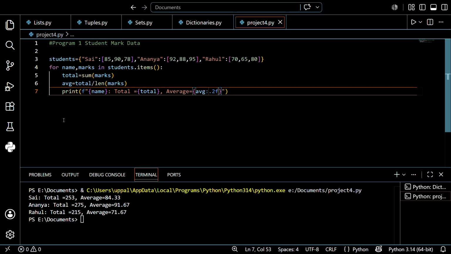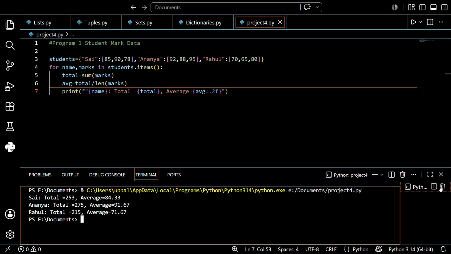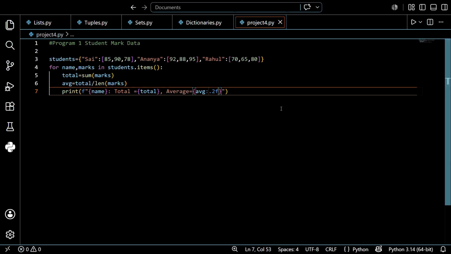It's very easy. By the end of this video, we discussed what is a list, what is a tuple, what is a set, and what is a dictionary, and what is the difference among all of these, and I just explained the last part as a project. Up to now we've discussed a lot, guys. So we successfully completed today's topic.